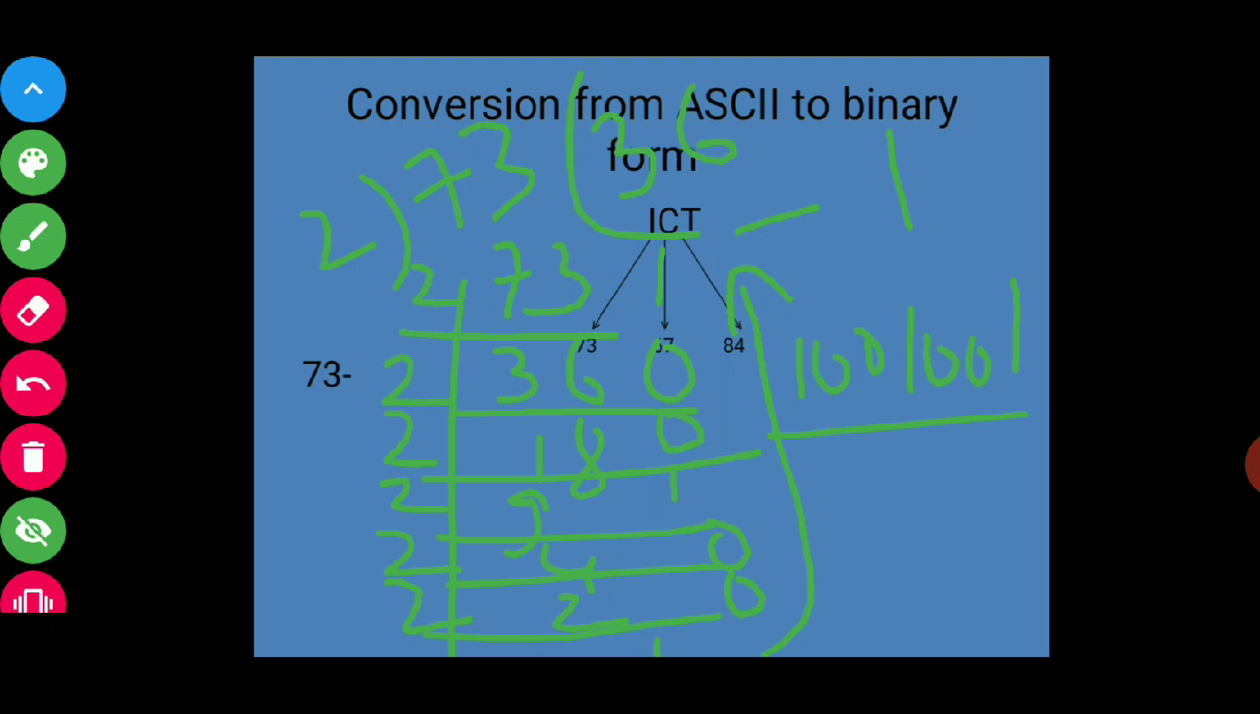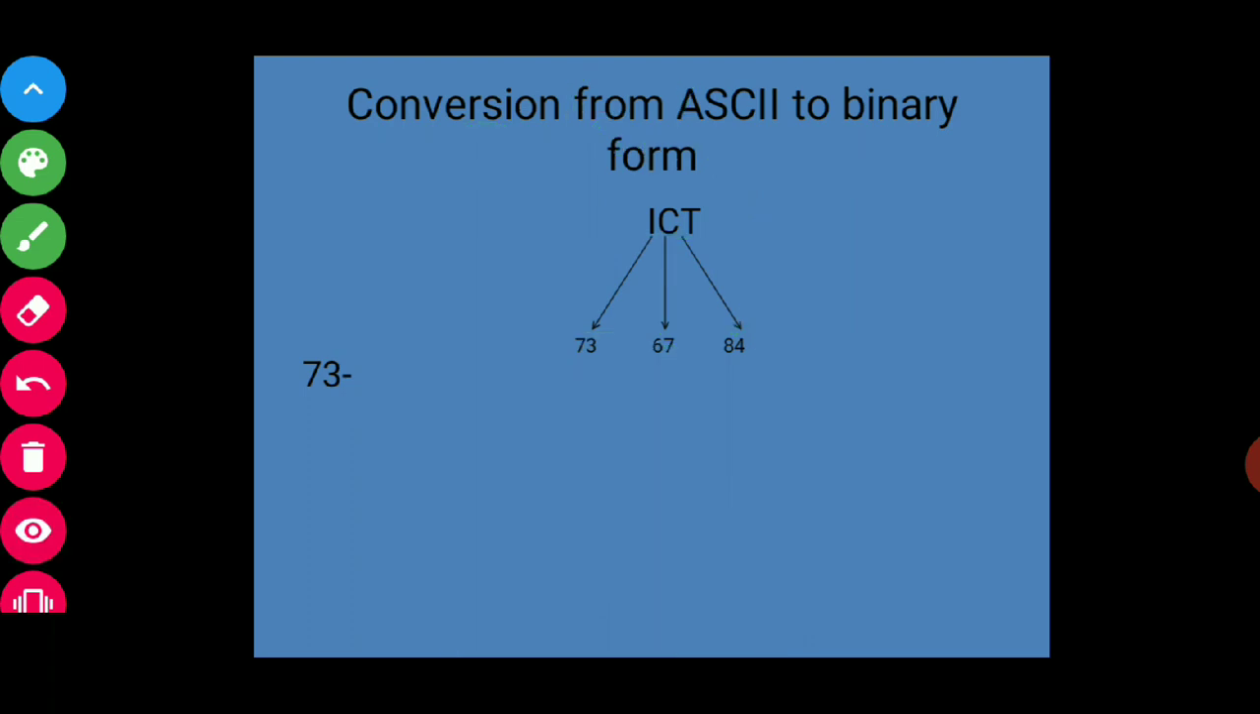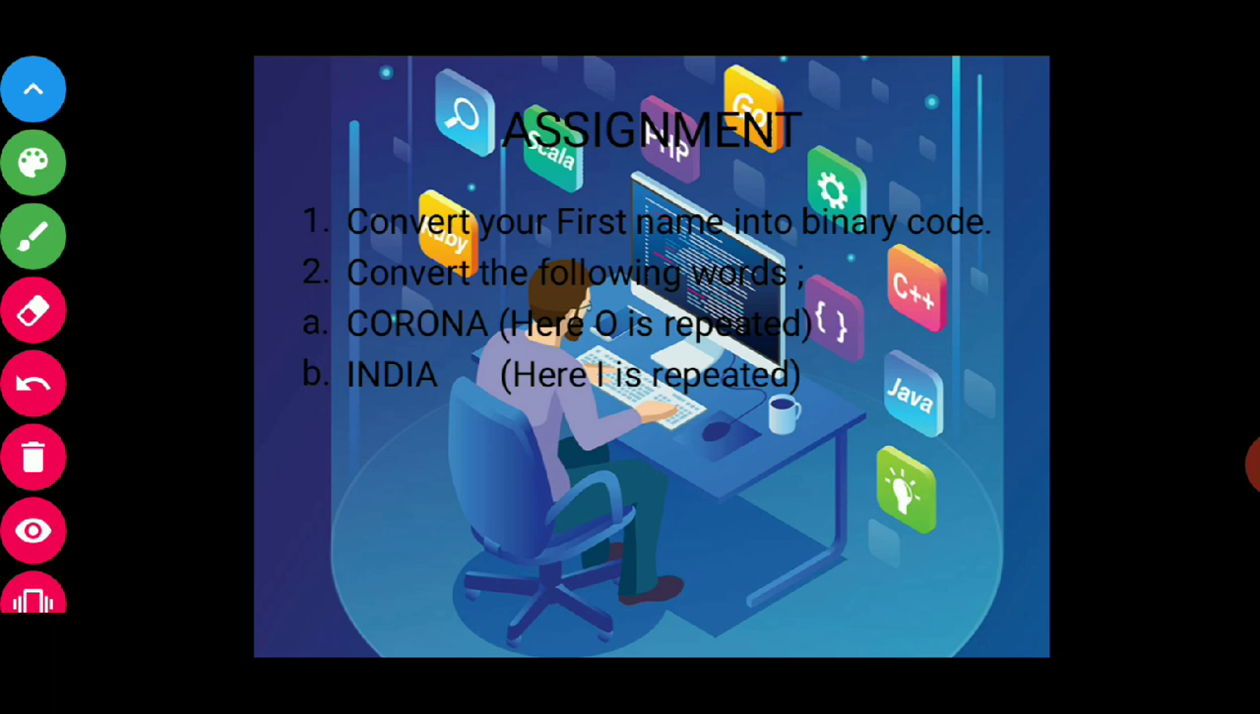And for homework, this is the assignment. You have to convert your first name into binary code, okay, like Ayush. For A, you have to check the values from the ASCII table. And these 2 words, Corona and India, also you have to convert, okay.